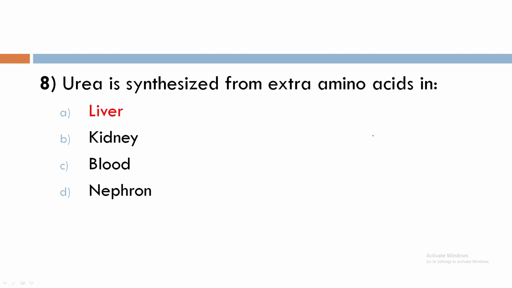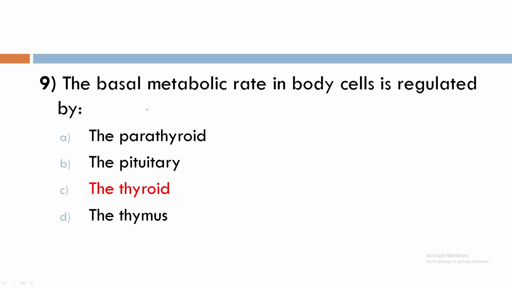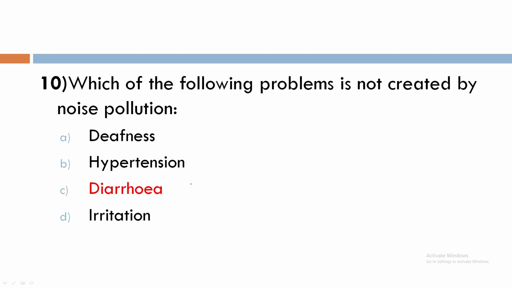Question 8. Urea is synthesized from extra amino acids in liver. Remember, liver is the site of production of urea. 9. The basal metabolic rate in body cells is regulated by the thyroid because thyroid gland secretes the hormone thyroxine and thyroxine regulates the basal metabolic rate. 10. Which of the following problems is not created by noise pollution? Answer is bit C, diarrhea.